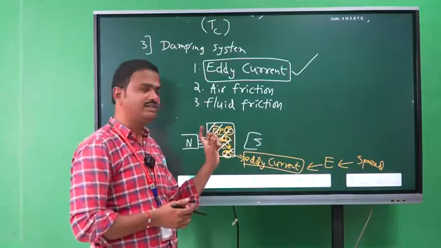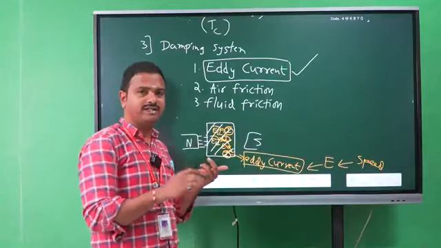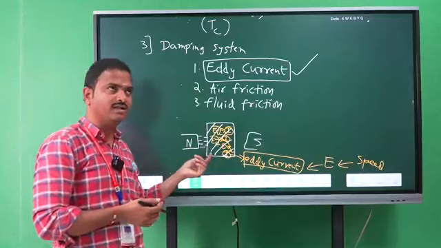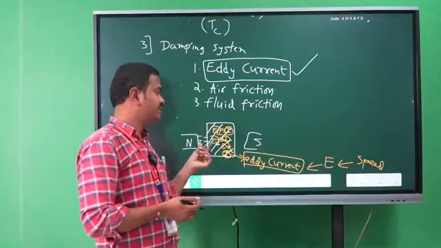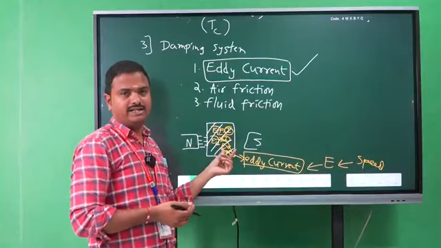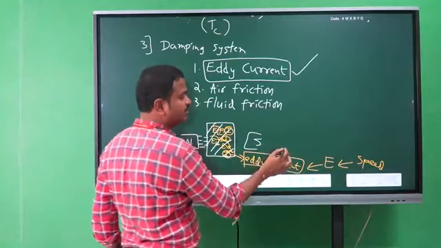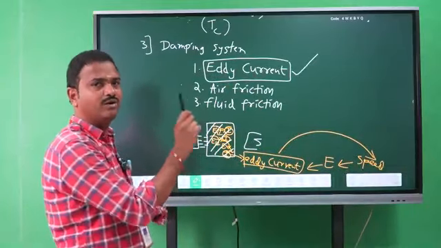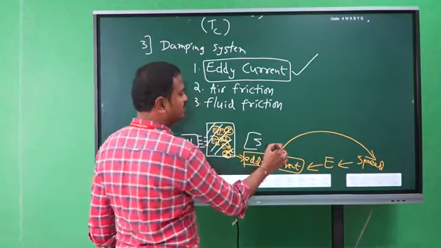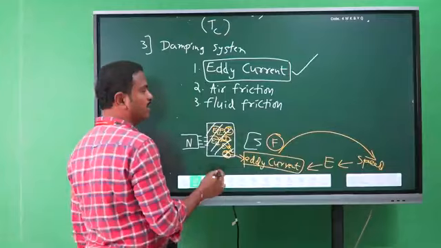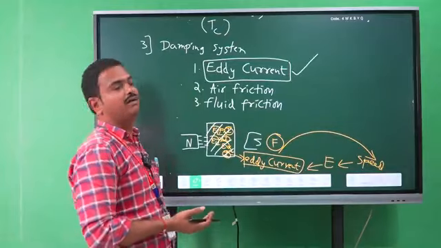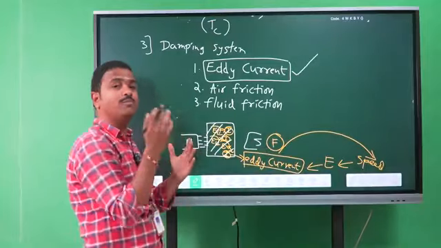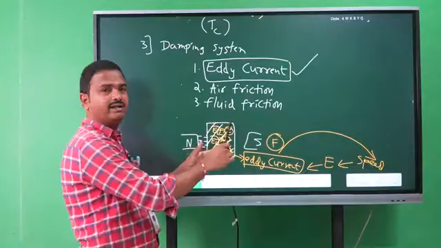So whenever the moving system is moving, then only, according to Faraday's law, the flux lines cut the aluminum plate, then small EMFs are produced and small currents flow inside the plate or material, right? So the direction of eddy currents opposes the movement of the moving coil. That means an opposite force or opposite torque is developed on the aluminum disc. Therefore, this opposite force opposes the oscillations made by the pointer.